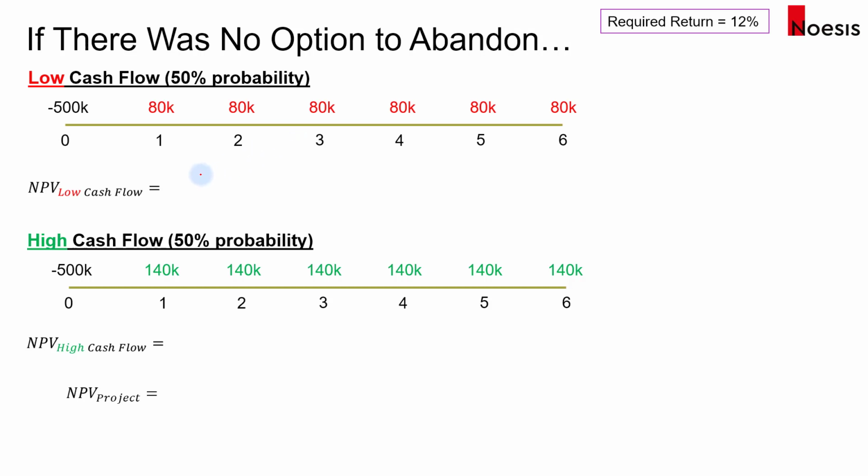Now, when we compute the NPV for the first scenario, you can use the financial calculator or you can use your formula. In this case, this is an annuity. So of course, we could just take negative 500,000 plus 80,000 over the required return of 12%, multiplied by 1 minus 1 over 1.12 to the power of 6. You can use the formula if you want to, or you can use the financial calculator.